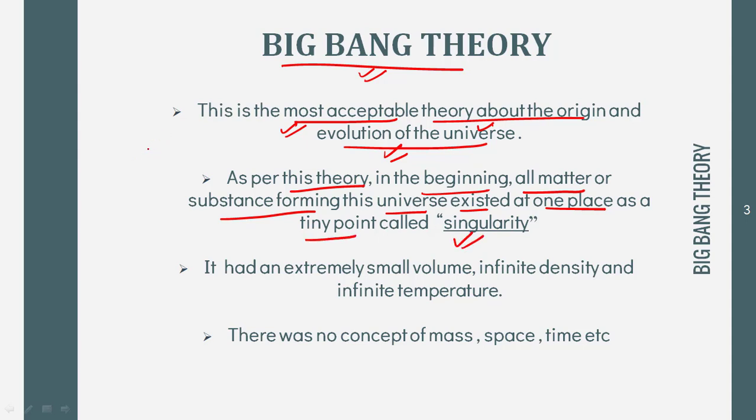So before everything else came into being, there was a singular point which was very small and it had extremely small volume, infinite density and infinite temperature. So these were the characteristics of this point. This point was called singularity. So before the universe formed, everything was contained in this point only.